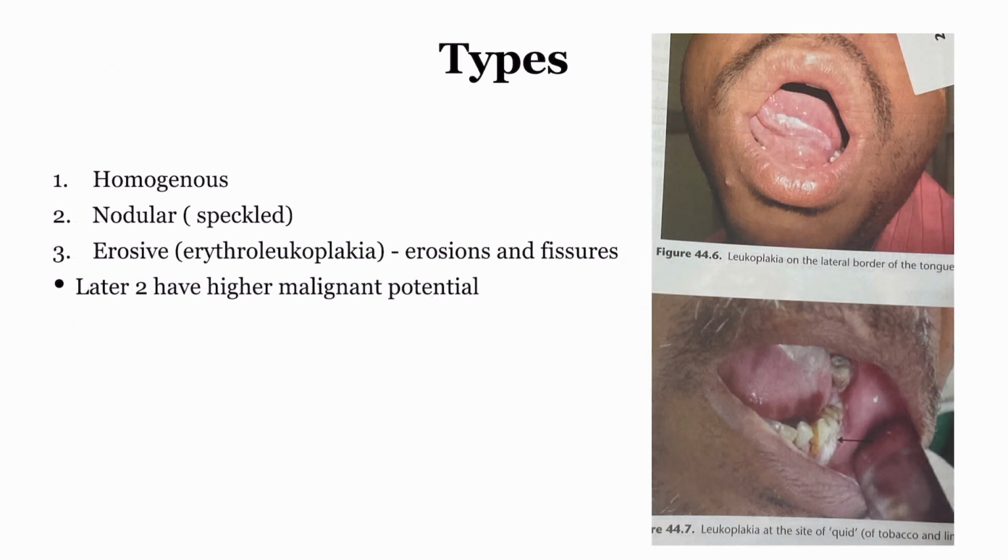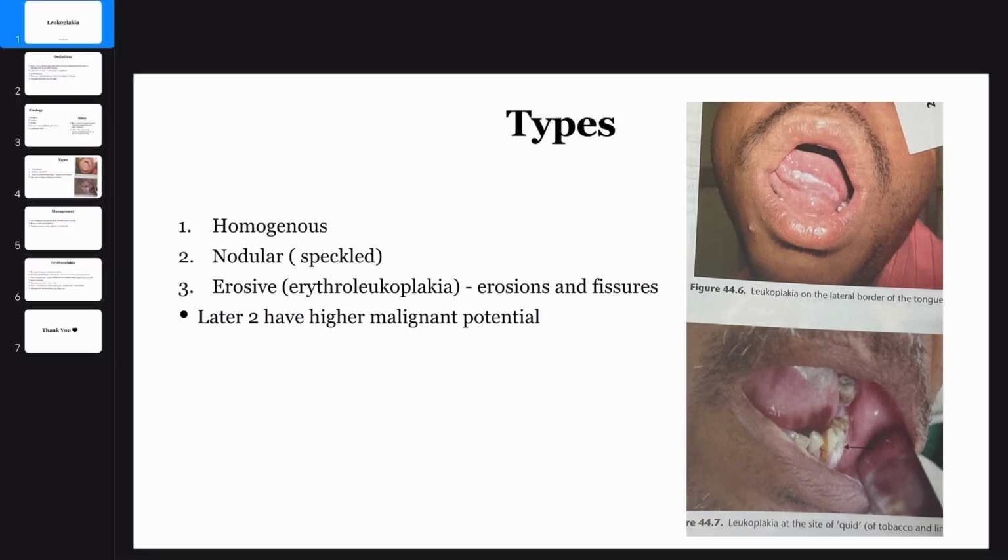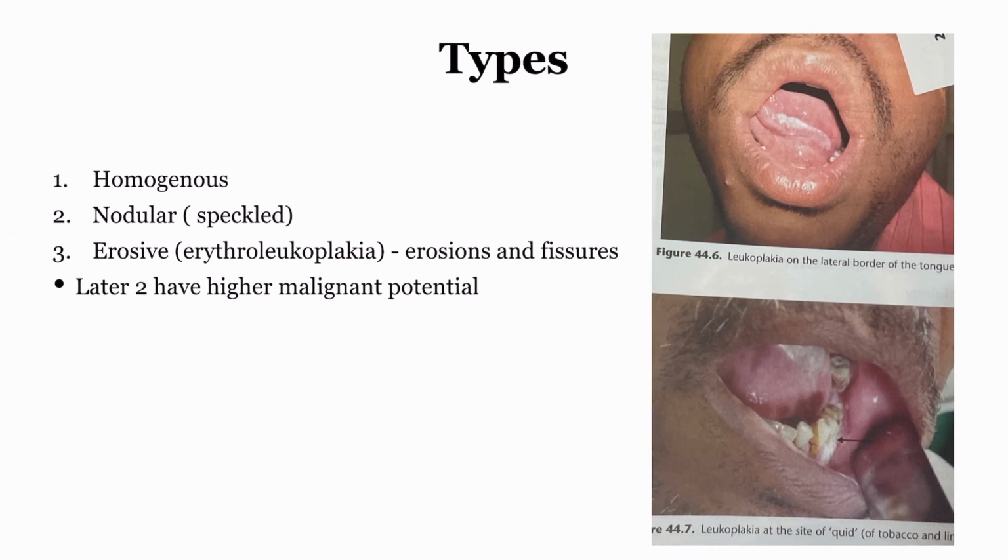So if we look at the types, here you can see the white patches on the mucosal surface. Their types are homogeneous, nodular and erosive. So there are three types. Nodular is also known as speckled, and erosive is basically erythroleukoplakia. What do we mean? That it is a combination of both erythroplakia and leukoplakia. The erosive form has erosions and fissures, and the latter two, that is the nodular type and the erosive type, have a very much higher malignant potential.